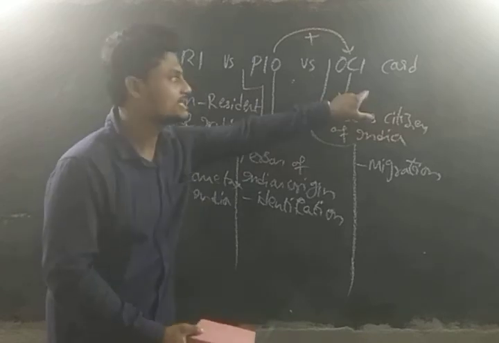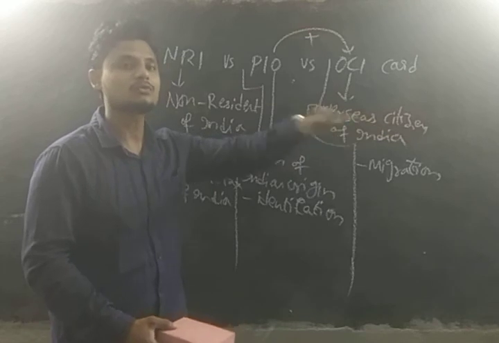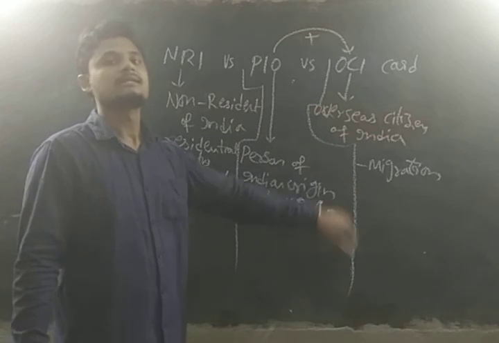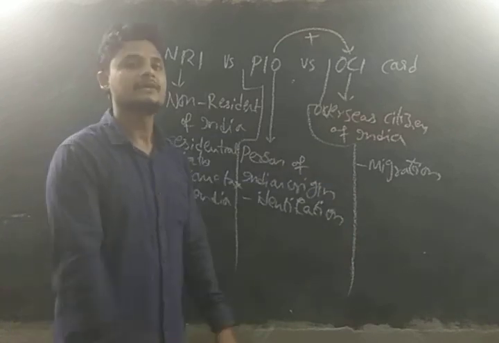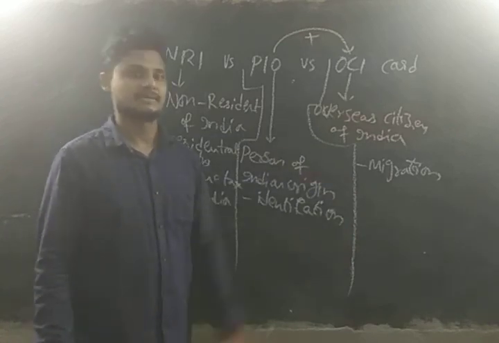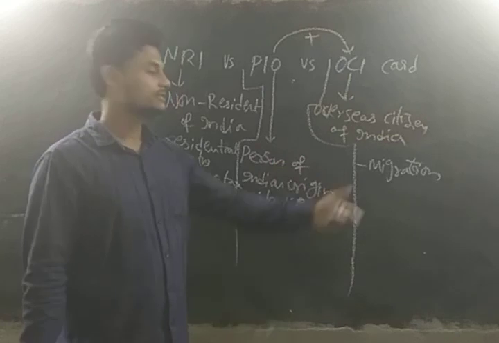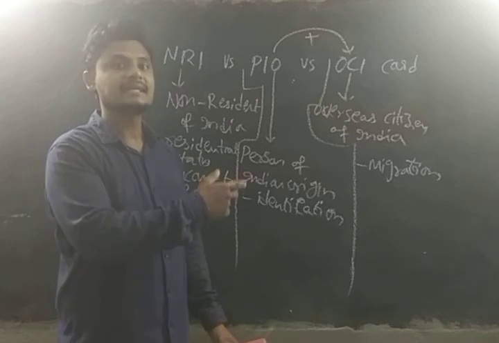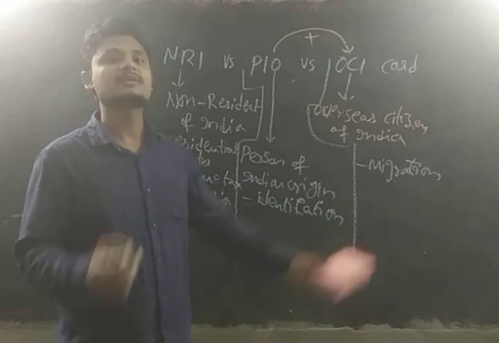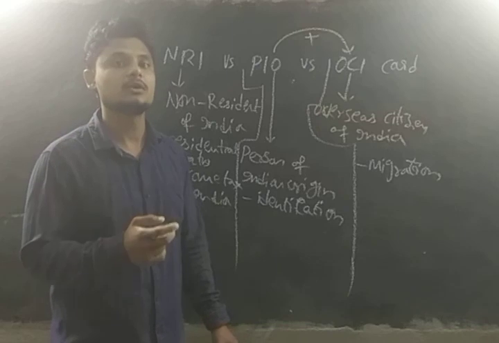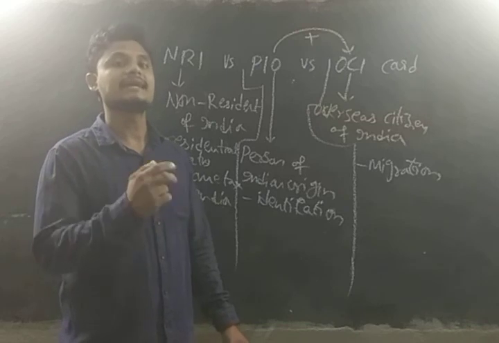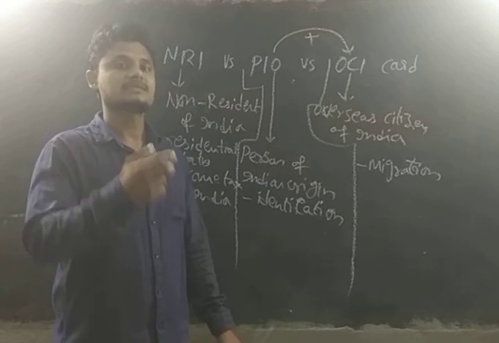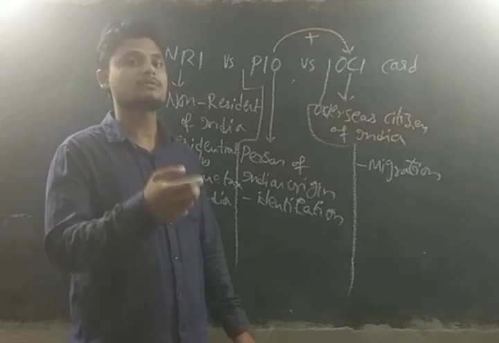Okay, but in the OCI you should not require the visa to come to India. Why? Because this Indian overseas card will provide you direct entry into India for multiple purposes. And again they need not register with the FRRO or the local police if they stay in India more than 180 days. 180 days means in the financial year, that is from 1st April to 31st March.